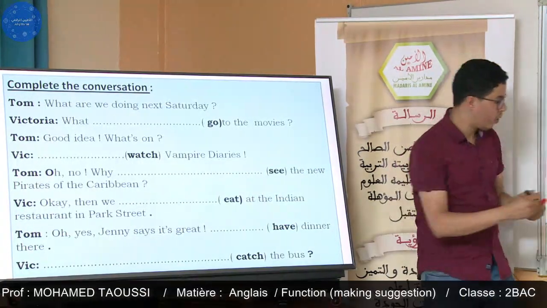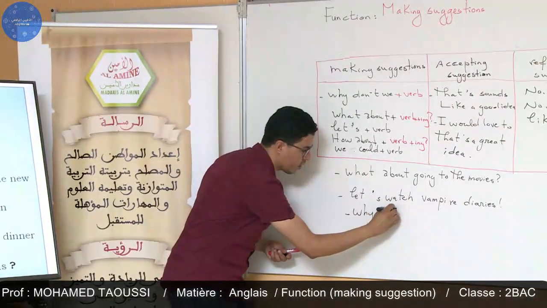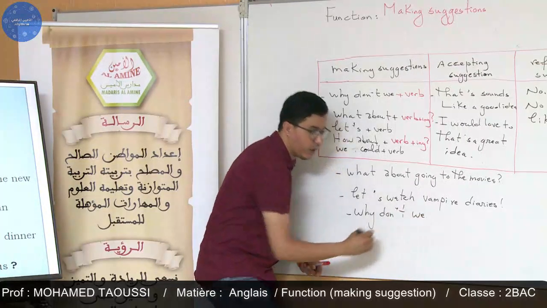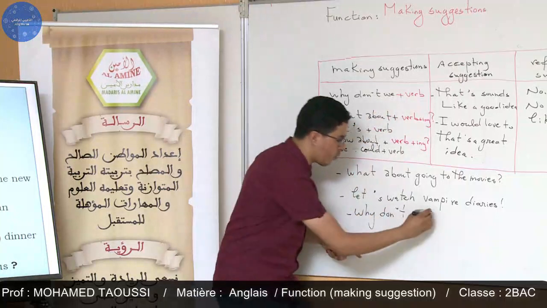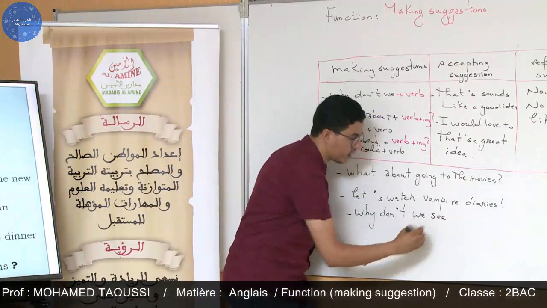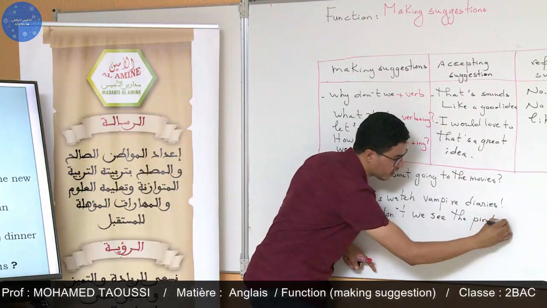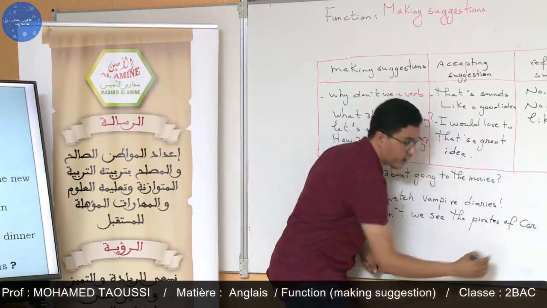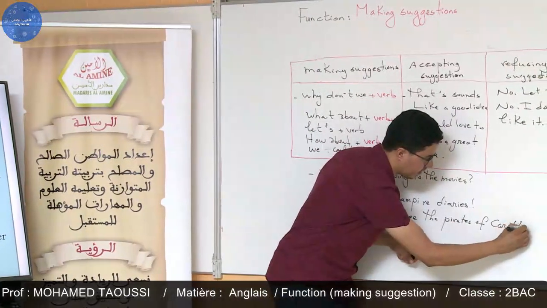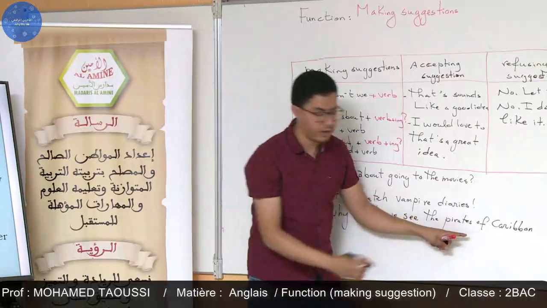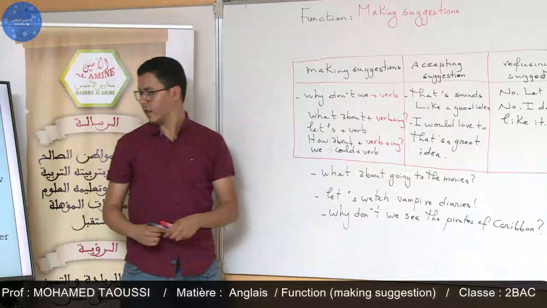So he says, why don't we see the Pirates of the Caribbean? Caribbean is spelled with a double E, and here there is a question mark. Why don't we see the Caribbean movie?